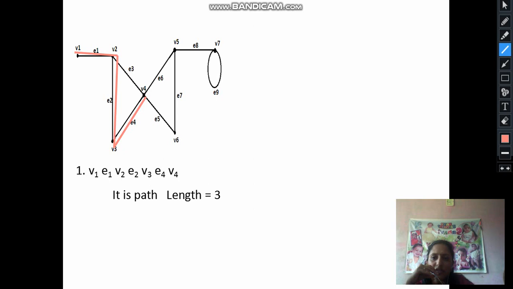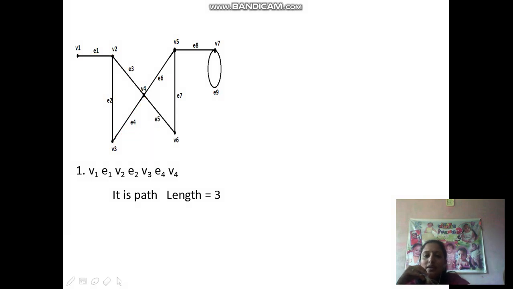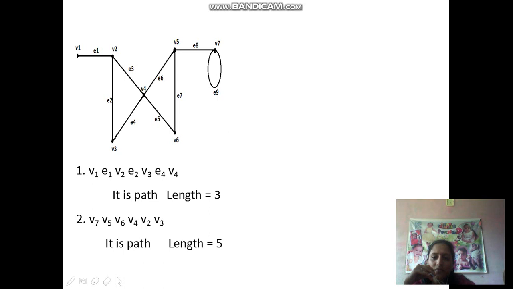No edge is repeated, therefore it is a path, and the length of that path is equal to 3 since there are 3 edges in that path. Now this is V7 to V3. Check it. V7 to V5, V5 to V6, V6 to V2, V2 to V3. It is a path of length 3. Here also no edge is repeated. Therefore it is a path.